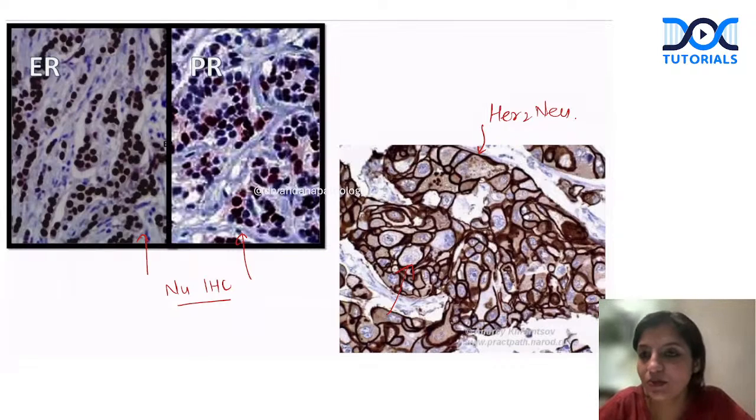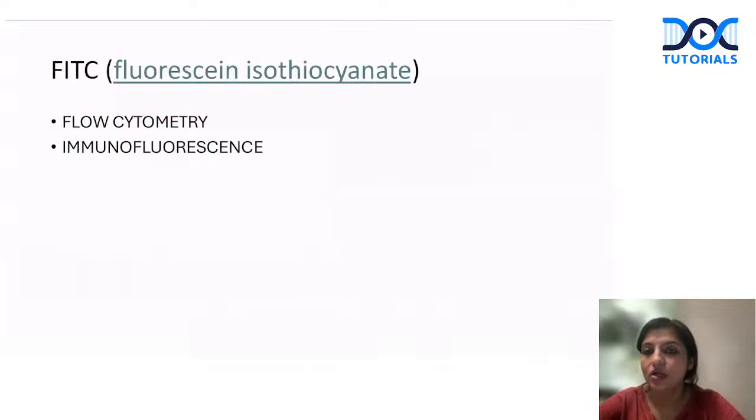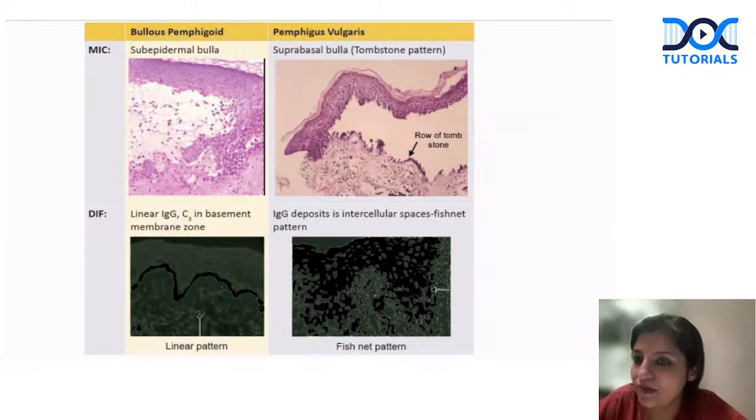So this is one point that everybody should be very clear with. Now, what are the uses of FITC? This was another question that was given in the option. Please remember, FITC is basically used for flow cytometry and immunofluorescence. It's a green color immunofluorescence stain. So it can be used in a lot of places, especially whenever immunofluorescence is given to edit, like in bullous lesions of the skin.